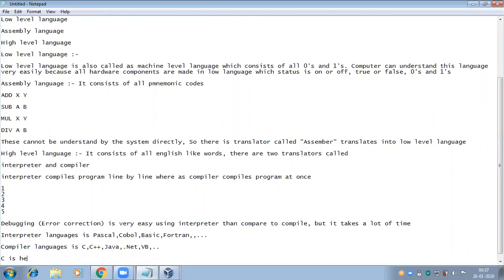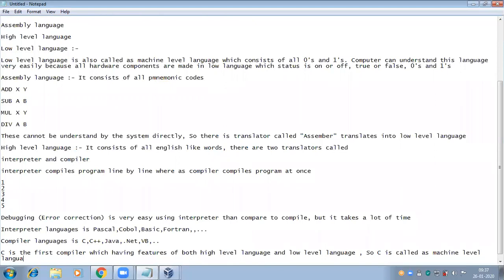C is the first compiler which has the features of both high level language and low level language. So C is called a middle level language. Sorry, I said machine level by mistake, C is called a middle level language.